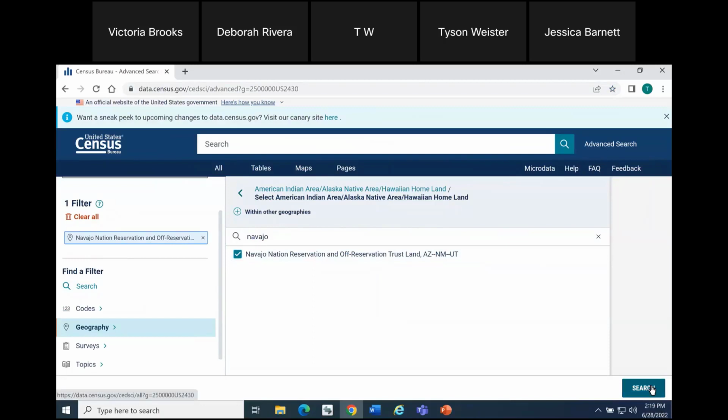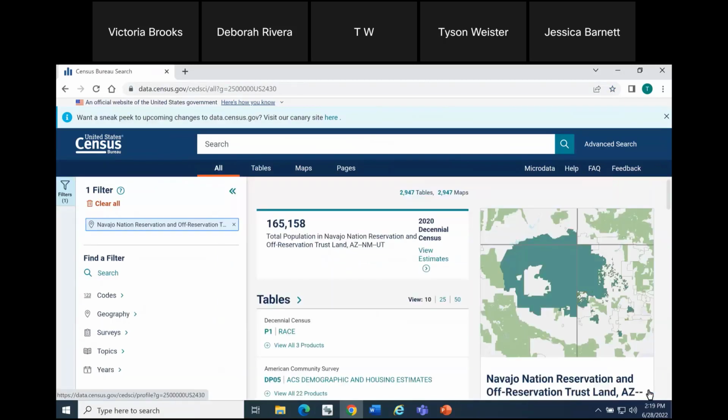Once we're happy with our geography selection, I'll go ahead and click Search in the lower right. And that will take us to the All Results page. So this was the page that we reviewed just a minute ago at the congressional district level. We, again, have a single geography here. We've selected it a different way through the filter.